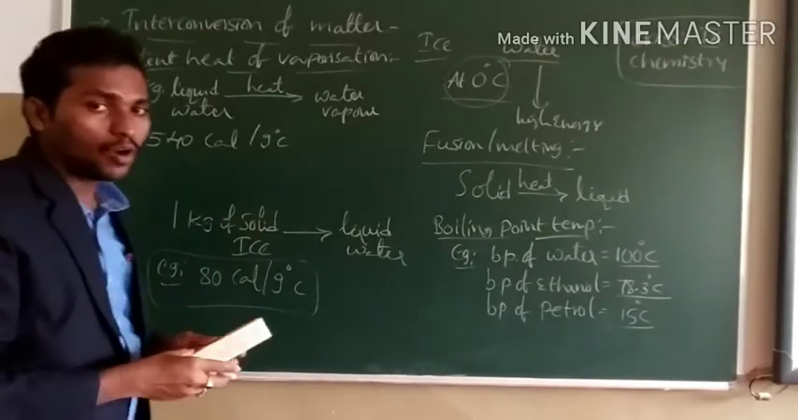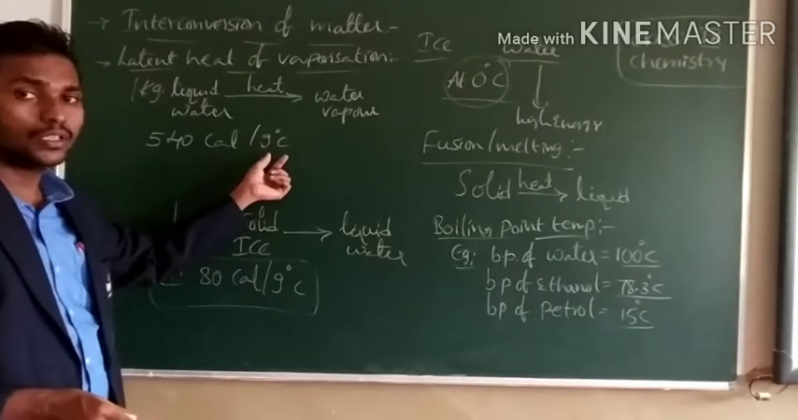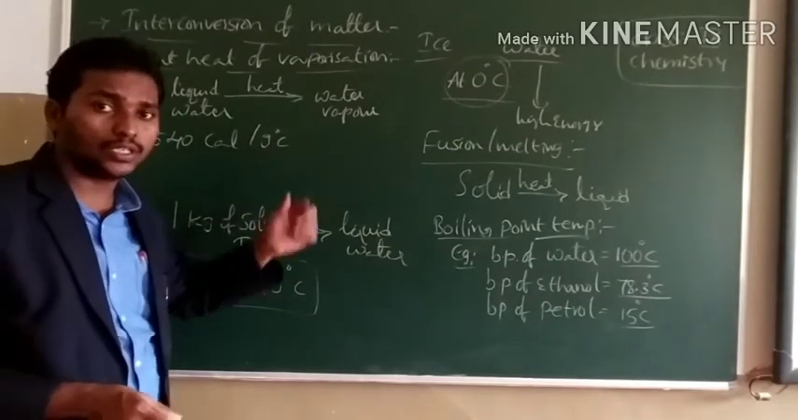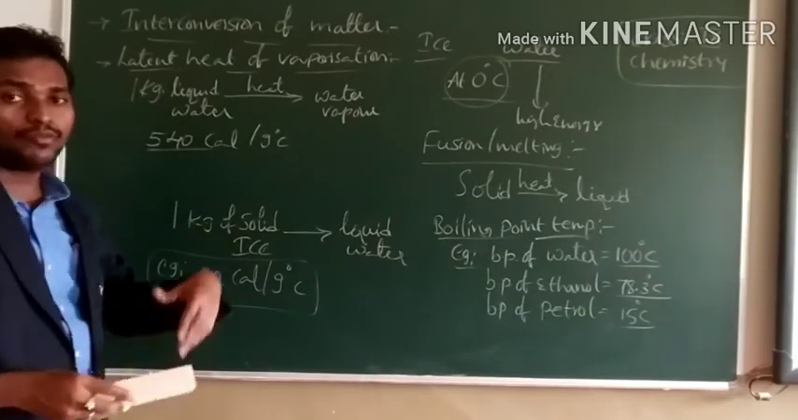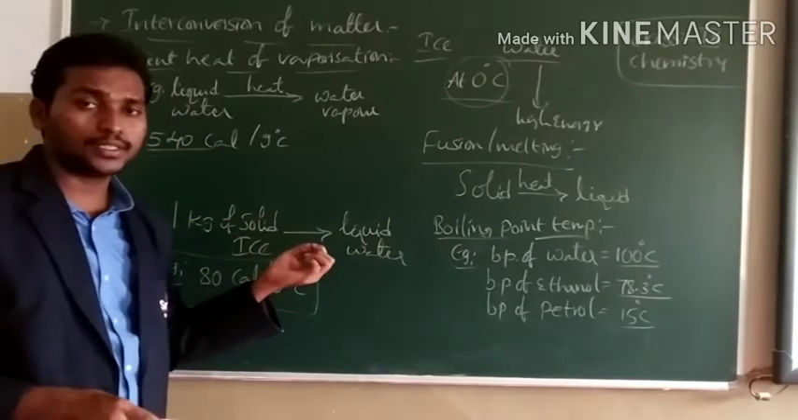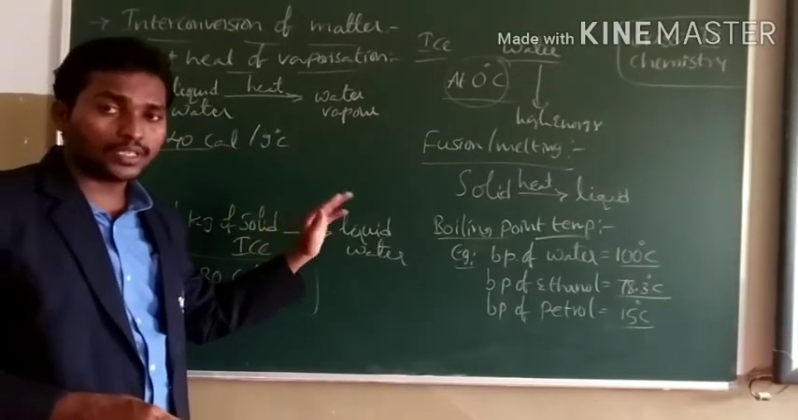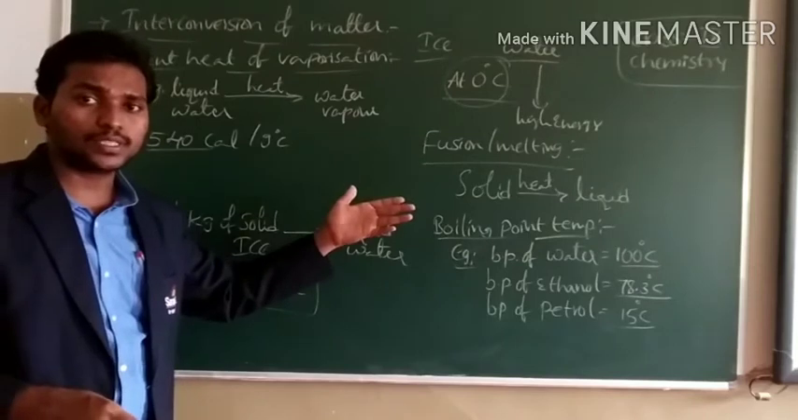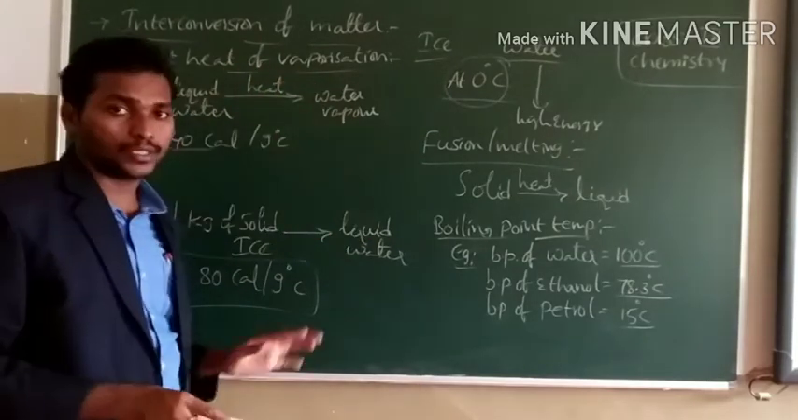Suppose if we want to convert 1 gram of liquid water to vapor, then we need to apply 540 calorie energy. When we supply 540 calorie energy per 1 gram of water, it changes to vapor. That is called latent heat of vaporization.